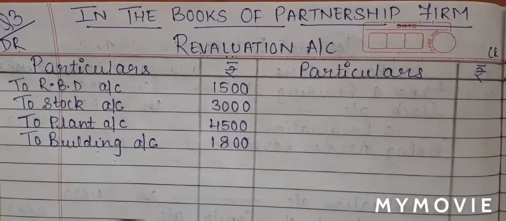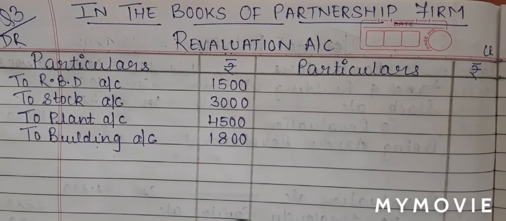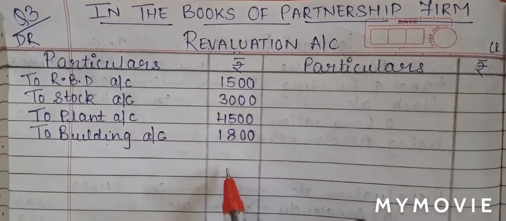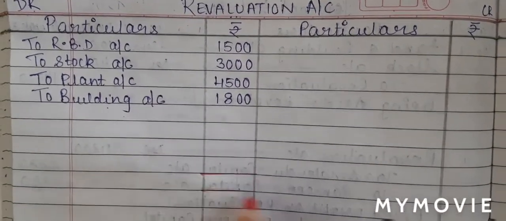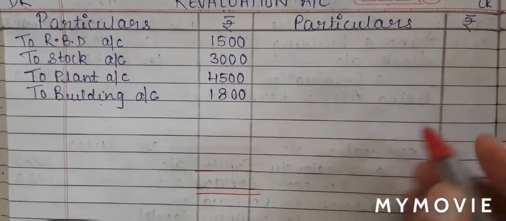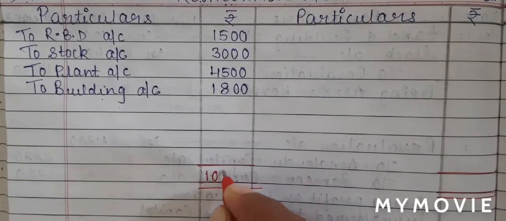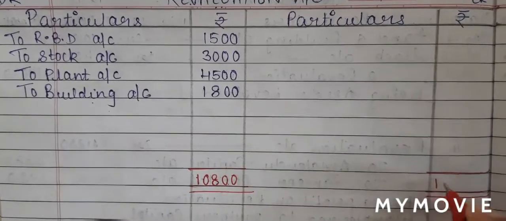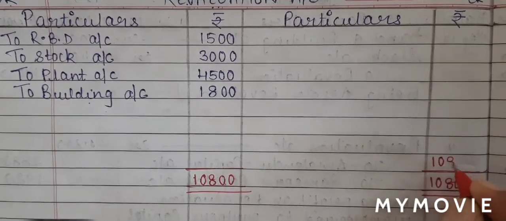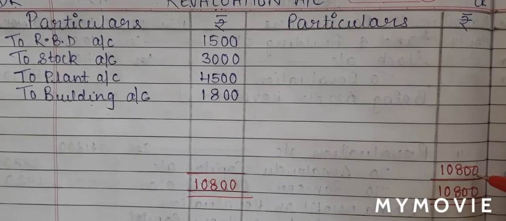We are now ready to solve the last step, okay, that is closing the books of account. We will first close revaluation account. We have already done the total of debit side, so we will just double underline on both the side. Since you can see there is no balance on the credit, your bigger total is, when you add all this, you get a total of 10,800, which will be written on both the side. I'll write the same balance on top, because 10,800 minus 0 will give you 10,800.